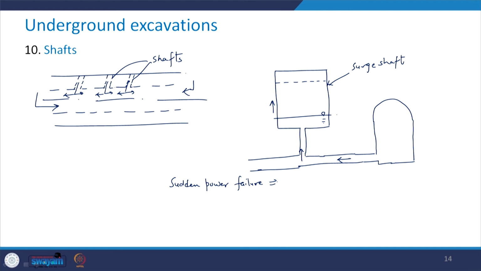What happens in this case? The energy of the backward surge is dissipated in the surge shaft.